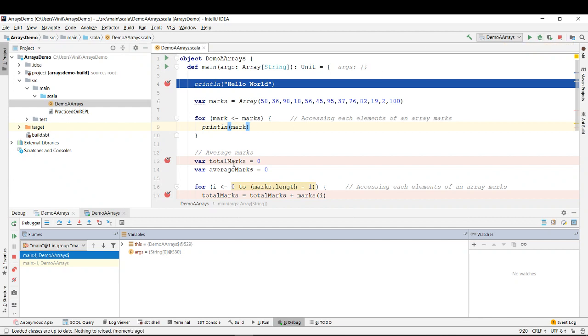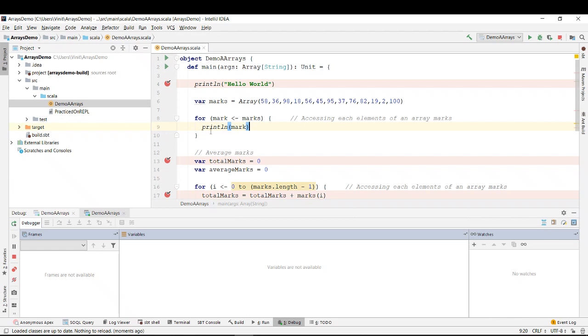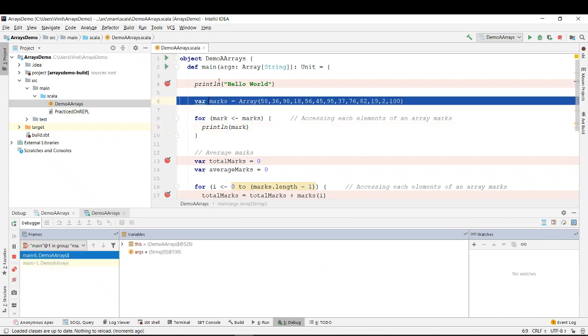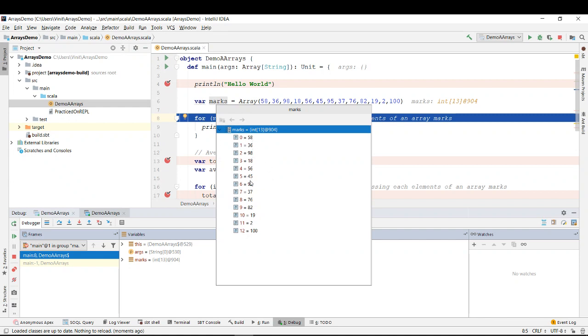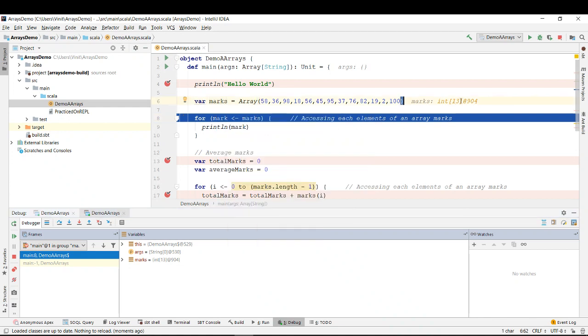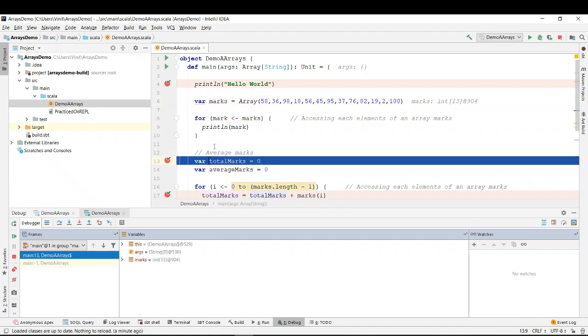It starts over here, right? To go step by step, you can either press F7 or you can just click over here. The first time, it just prints hello world. It comes over here. Now the array is defined for marks, right? These are the elements inside this, an array of the type integer, and there are 13 elements in this array. Then for each element, it prints a mark. I did not put a breakpoint, so it did not stop over here.